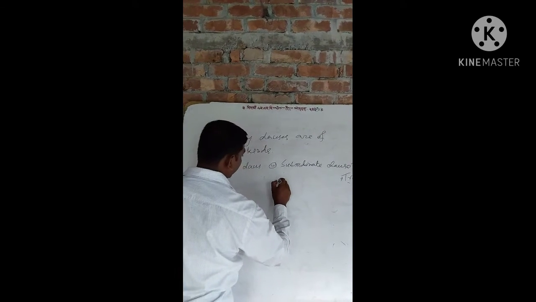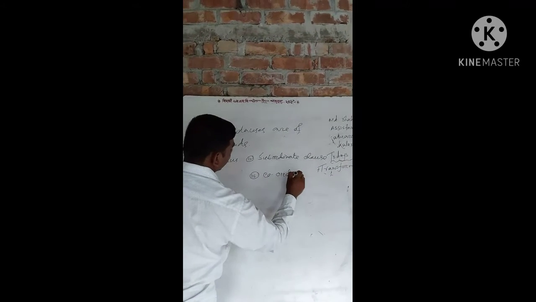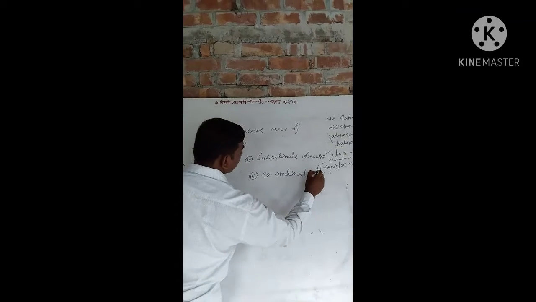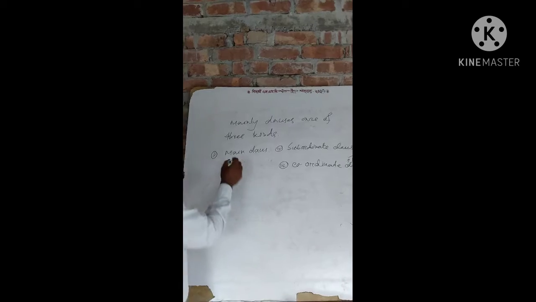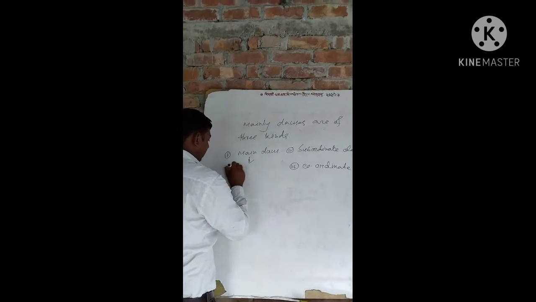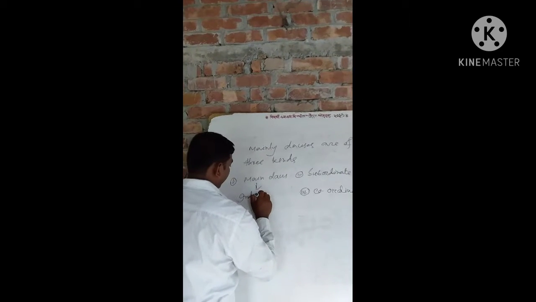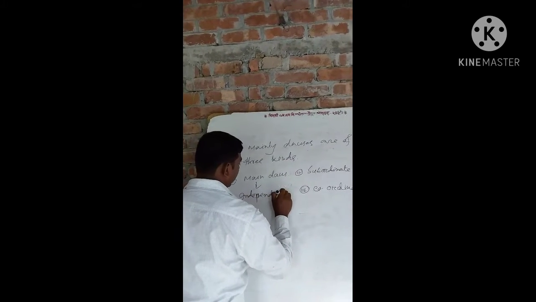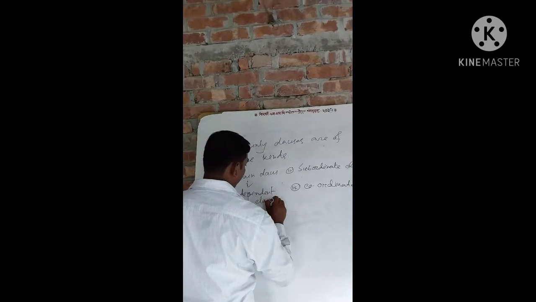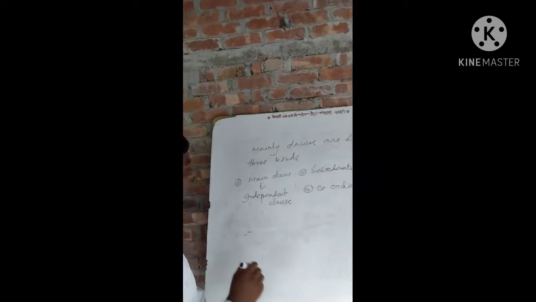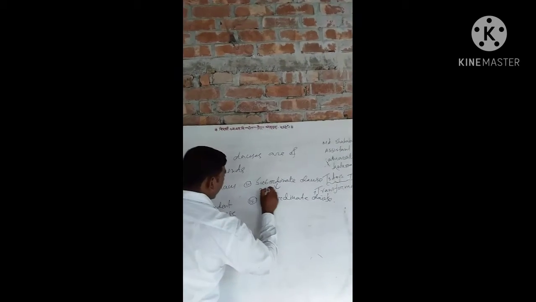Number three, coordinate clause. Main clause has another name: independent clause. Subordinate clause has another name: dependent clause.